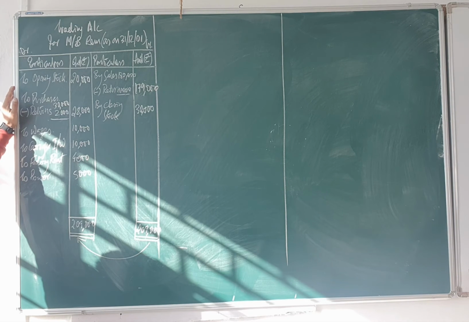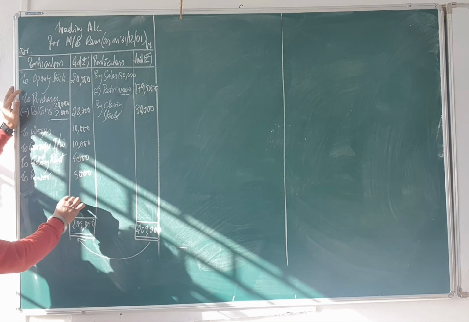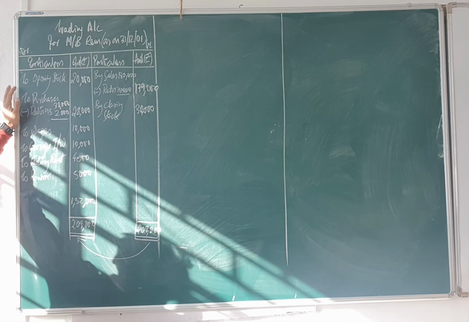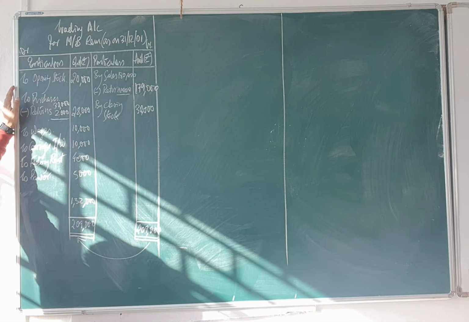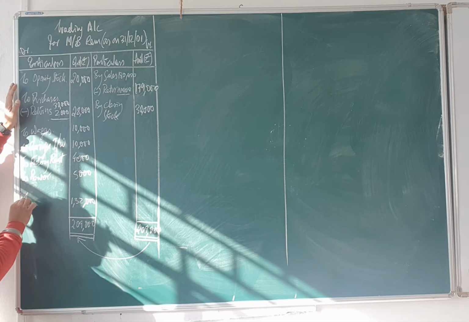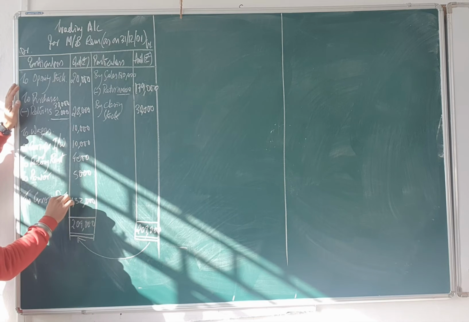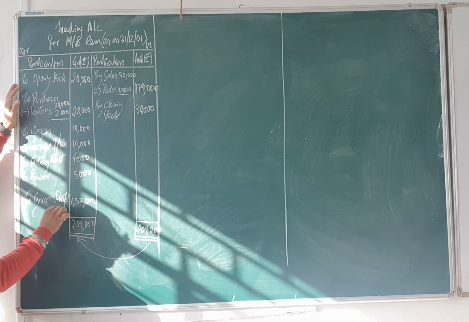Take it very seriously. Whenever you calculate, take it very seriously. What are you getting? 1,32,000. All of you getting 1,32,000? Please check. Okay. So this will be gross profit. You write gross profit. And how did we get this? It was not given in the question. We got it as a balancing figure.